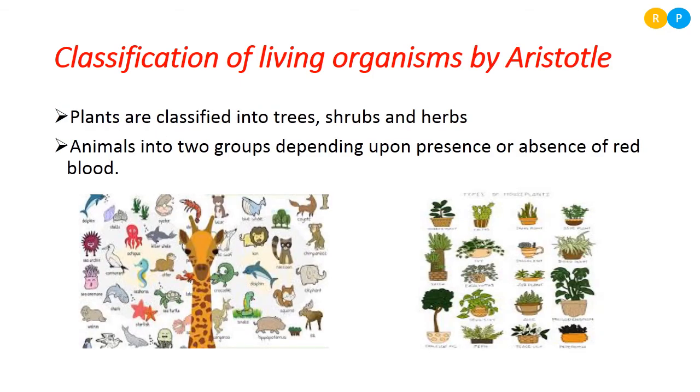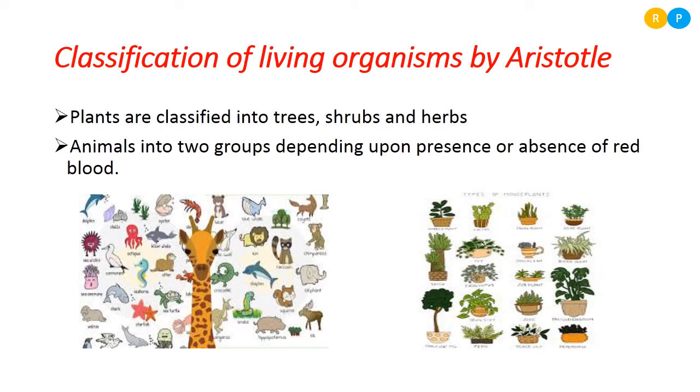Now, when did the classification of living organisms start? Classification is not a newly introduced system; it is an old system. It started many years ago by scientists. A number of scientists put their effort into classifying living organisms. When the scientists started observing the diversity of living organisms on the earth, they understood that it is impossible to study living organisms without classification, because we have such a huge diversity on the earth.